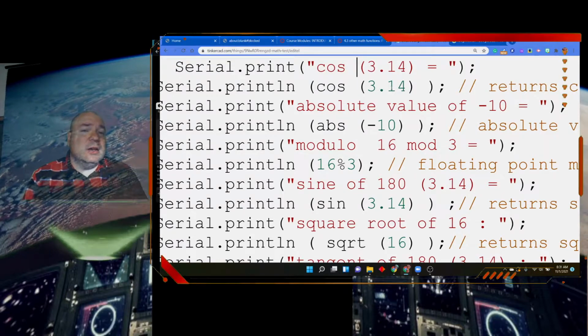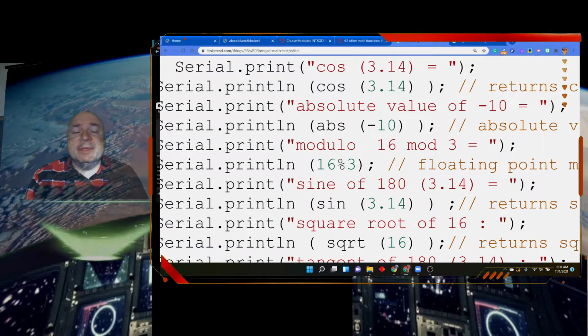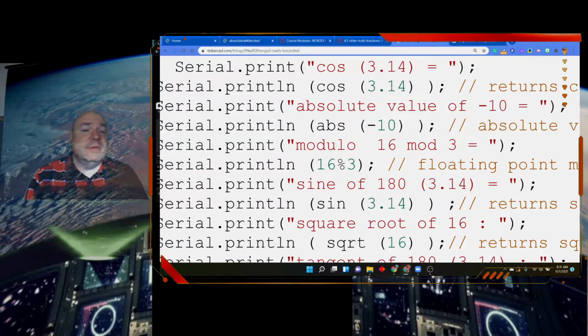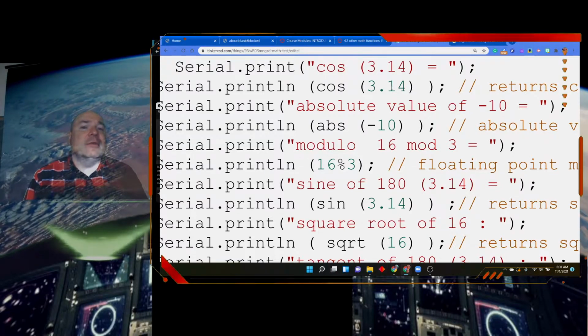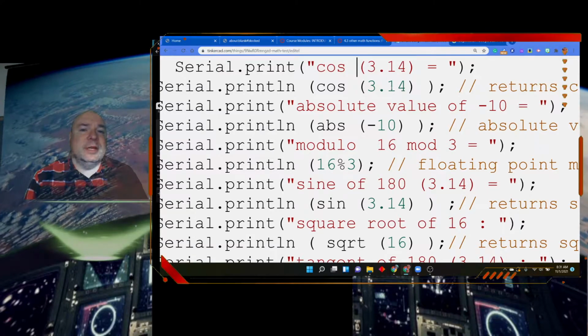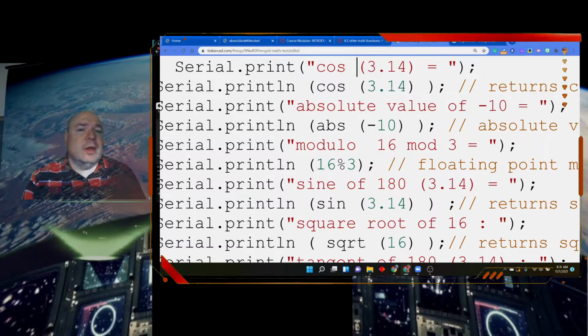Cosine is not going to work without taking a floating point. It needs that particular kind of number to be sent to it. And if it's not, it's going to take an int and make it a floating point. Our programming language has the ability to do that. So if we send it 3, for example, it's going to make it 3.0.